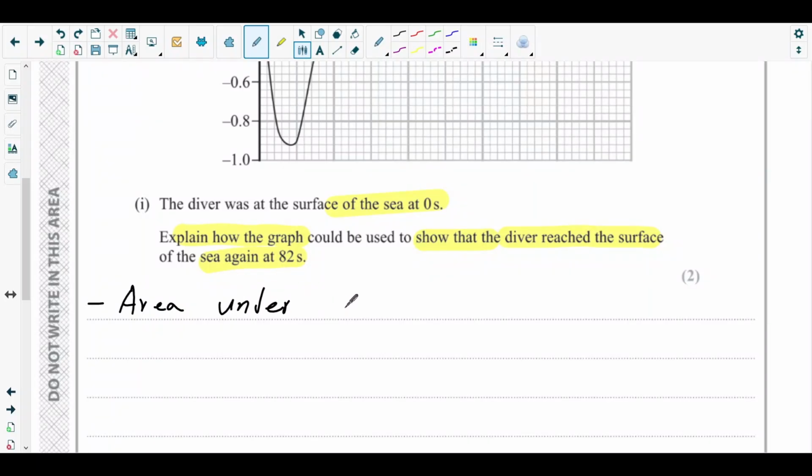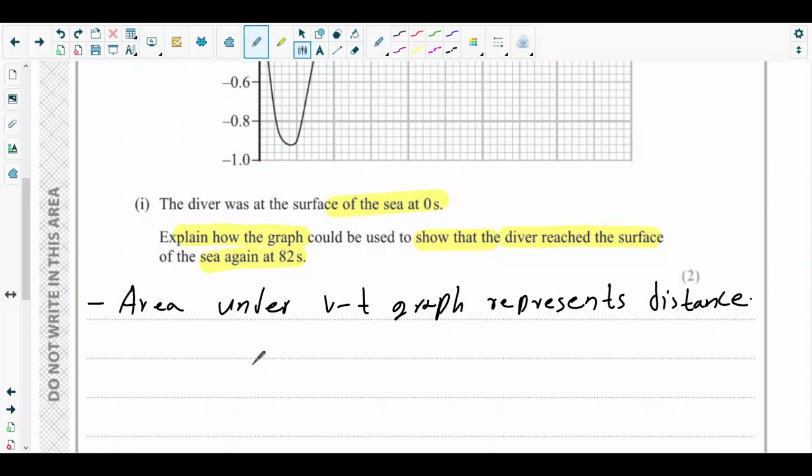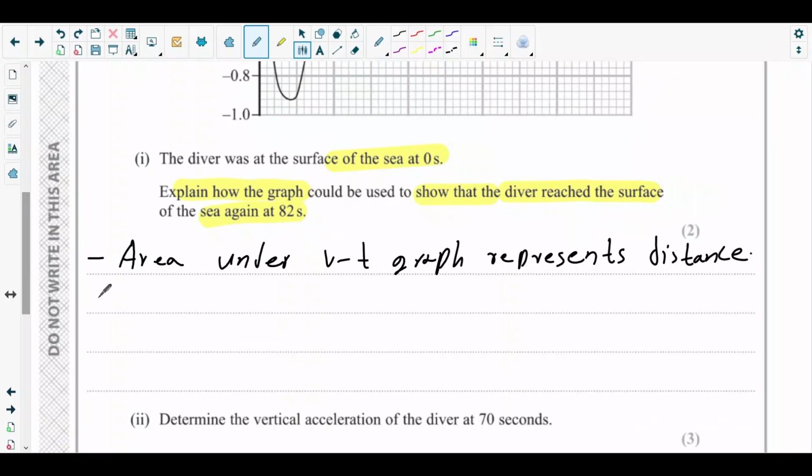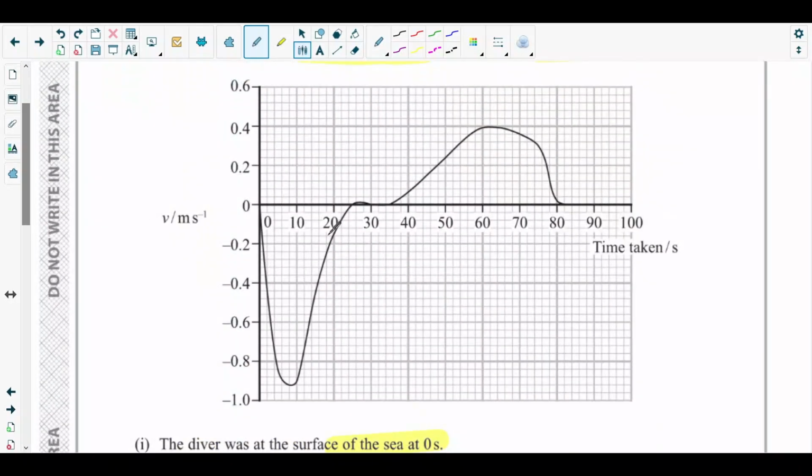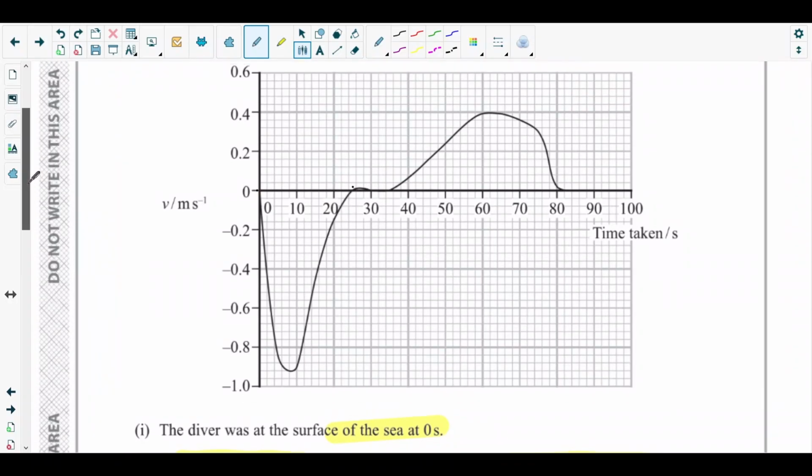So what we will say, area under velocity time graph represents distance. If this distance is negative, then it will be negative displacement. If this distance is positive, then it will give positive displacement. Okay. So if you consider the distance from 0 to 25 seconds, it is what?